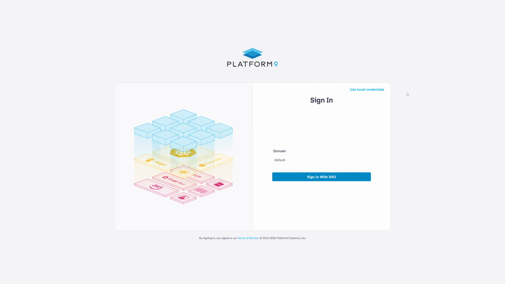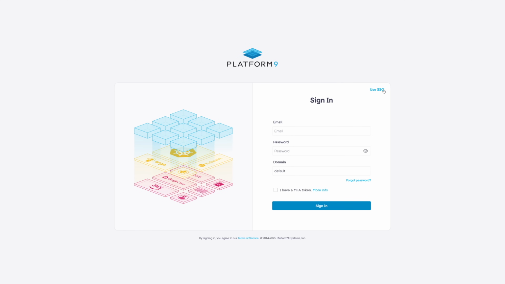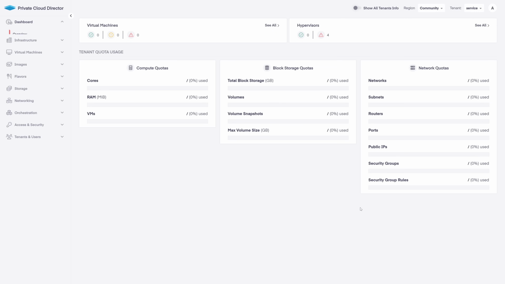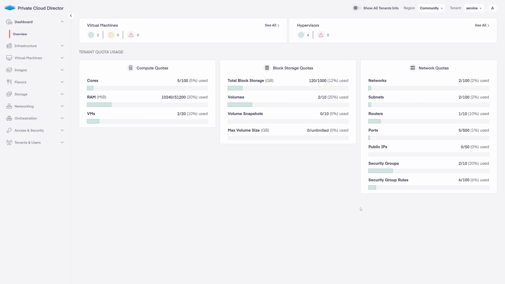All right, you got this far. Let's dig into the GUI for Platform9's Private Cloud Director Community Edition. Let's get logged in. I'm still using local credentials, so I'll swing over and click Use Local Credentials to get to the local login screen. Once I enter in my admin account's email and password, I'll click Sign In below. Alright, welcome to the dashboard of Private Cloud Director.